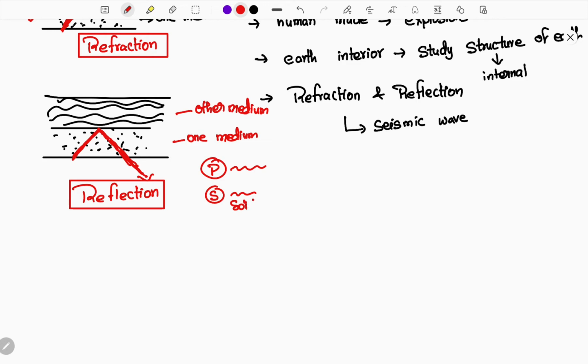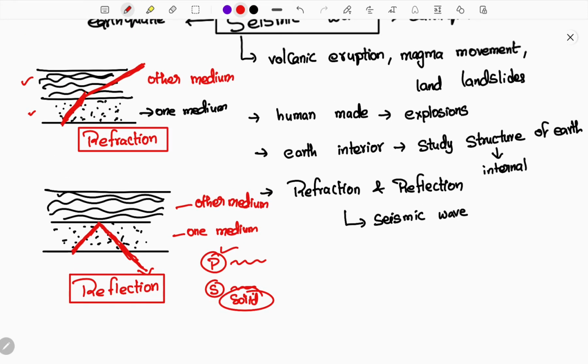Don't worry guys, I'll be explaining the concepts of P waves and S waves in detail from prelims and mains perspective later, because here I can explain only one concept, that is seismic waves and their importance. I'll be teaching the types of seismic waves, P and S waves, later on. But listen carefully here: if it is a P wave, it will travel with a refraction.